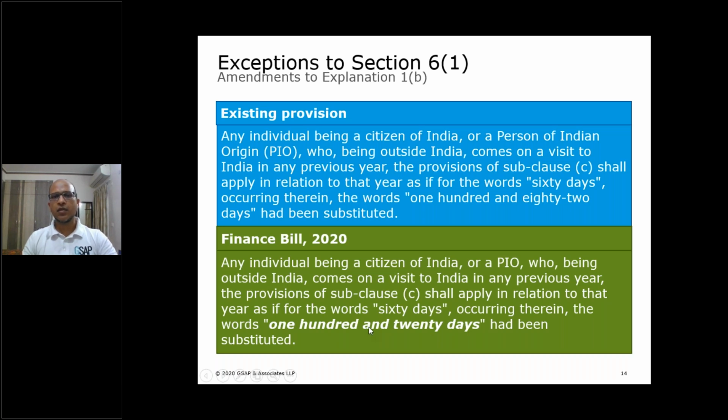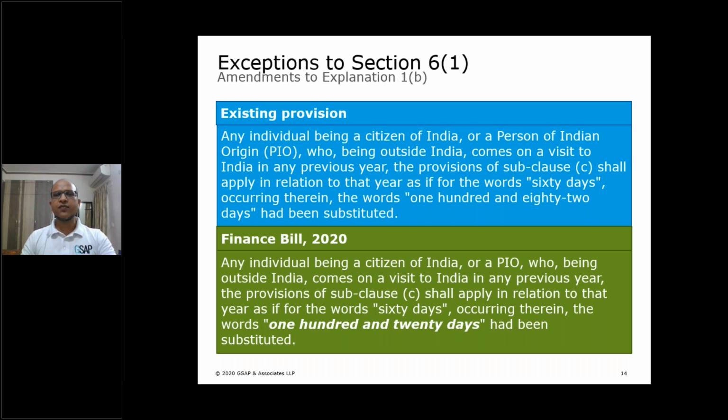What does this mean? This means that a person who is a citizen or PIO who otherwise lives outside India, if he comes on a visit to India and stays in India for 4 months, then he will become a resident of India, provided his stay in the preceding 4 years was 365 days, that is, the first limb of clause C is satisfied. So only a stay of 4 months in India will make such a person resident of India. And as we have already seen in section 5.1, in the case of a resident, the global income is taxable.